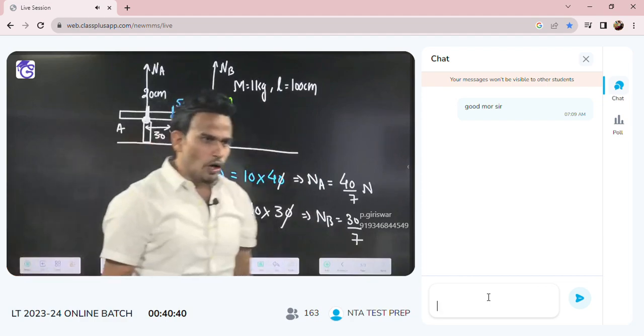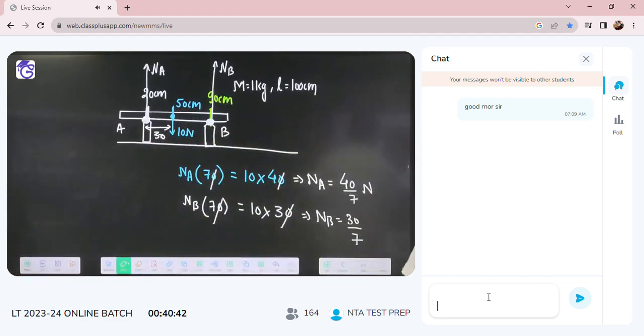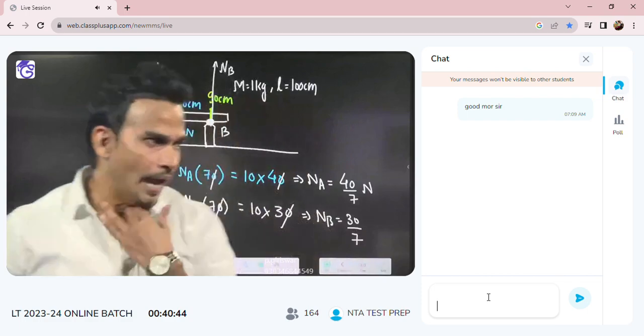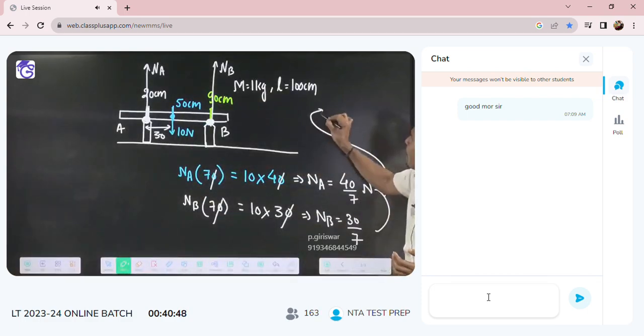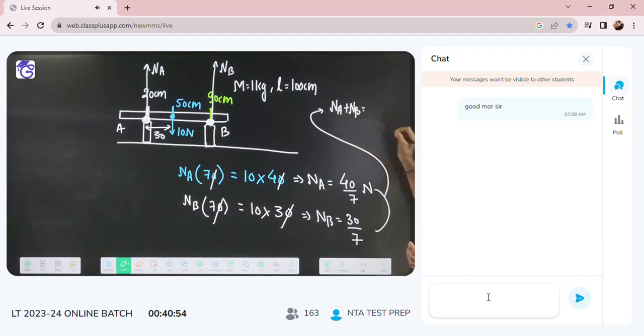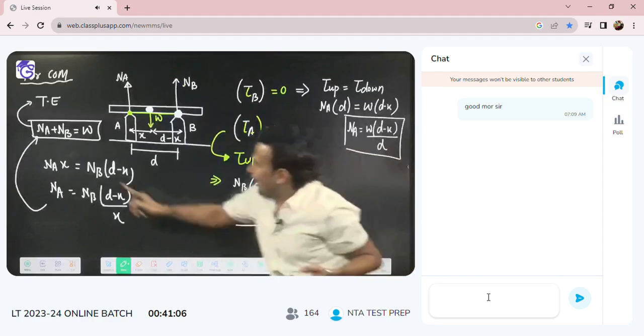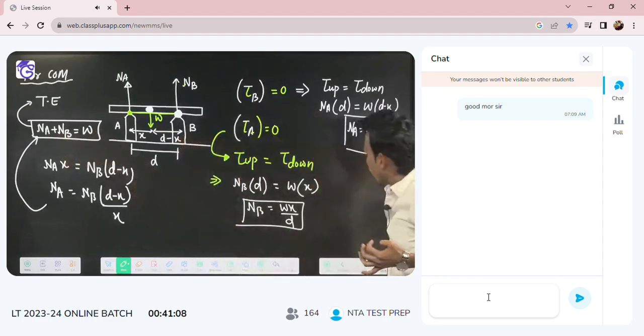And if you add them, you'll find exactly NA plus NB will be equal to weight. If you add NA plus NB, it will become 40 by 7 plus 30 by 7. That means it will give you 70 by 7, that will give you 10 Newton. Which I was saying previously, that NA plus NB will be equal to the weight of the meter scale.